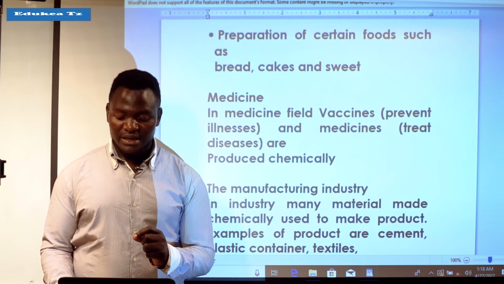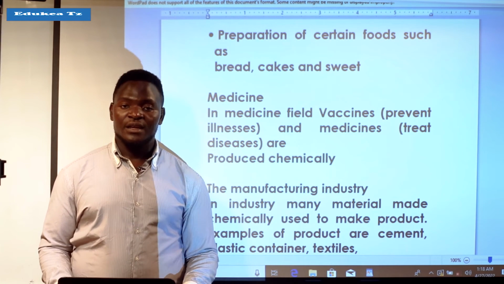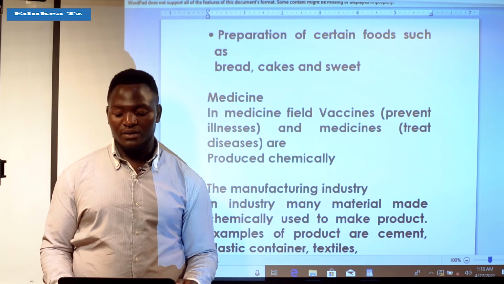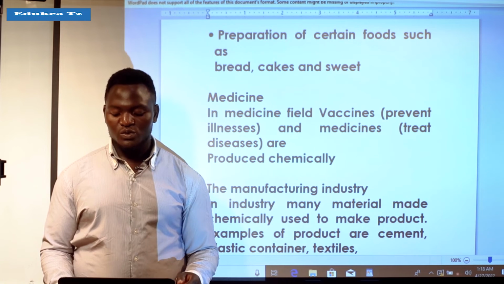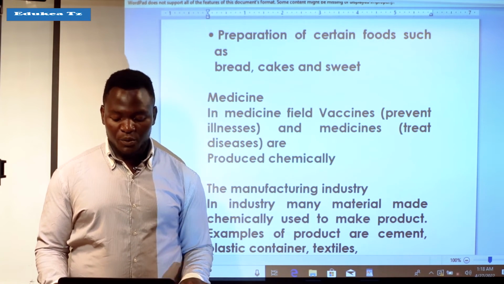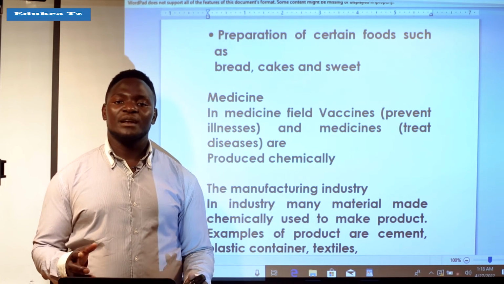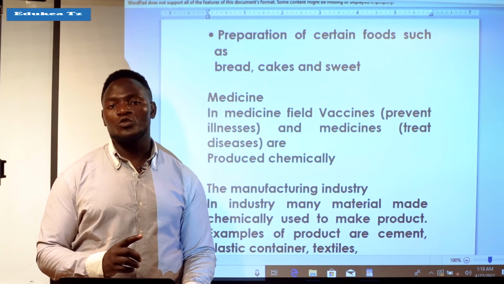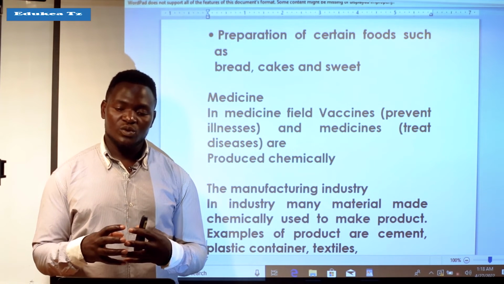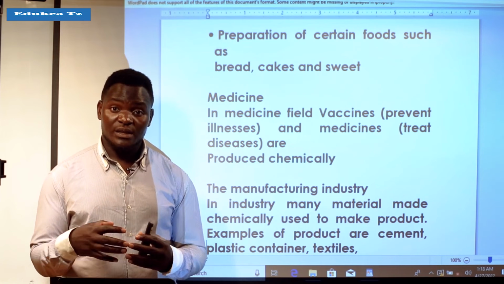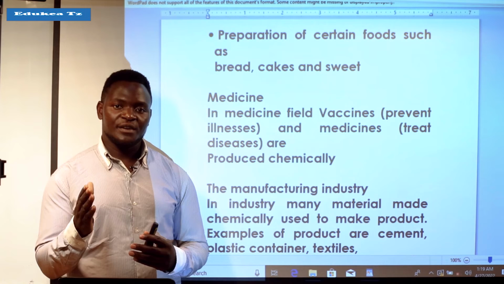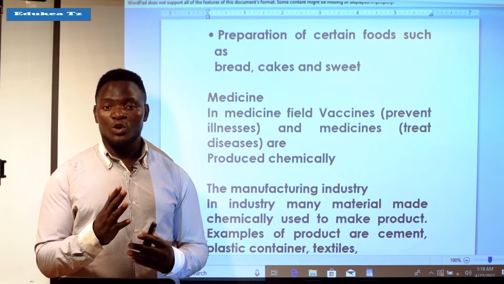To prevent illness. And the medicine treats diseases. There are two: vaccines are used to prevent, and medicine is used for the direct treatment of diseases. These are produced chemically, because they are the composition of various chemicals. After those chemicals are composed together, they form the medicine, which helps to treat diseases, and also to prevent diseases in the case of vaccines.